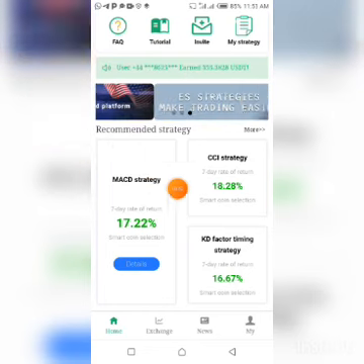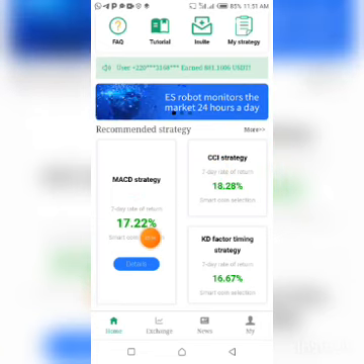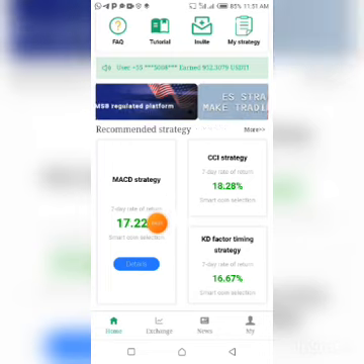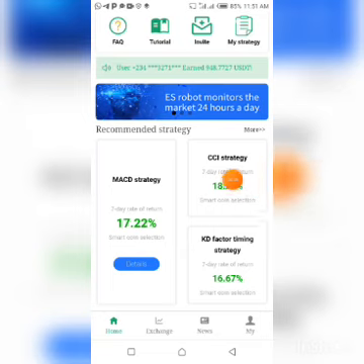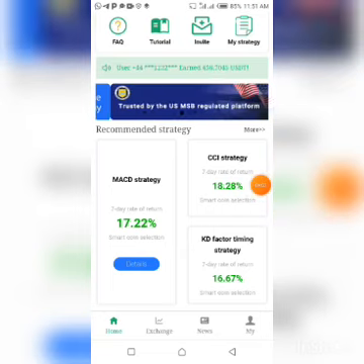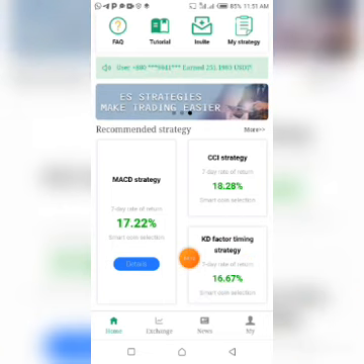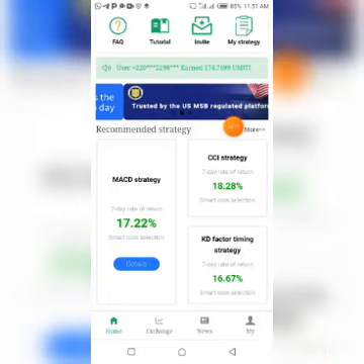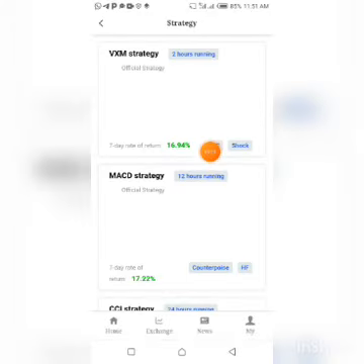There are various strategies in this platform. This is the MACD strategy, 17.20%, a 7-day rate of return of 17.22%. This is the CCI strategy, 18.28%. This is the KD factor timing strategy, 16.67% within 7 days. If you want to see more strategies, you can click on more right here, and it's going to take you to the next page where you see more strategies.